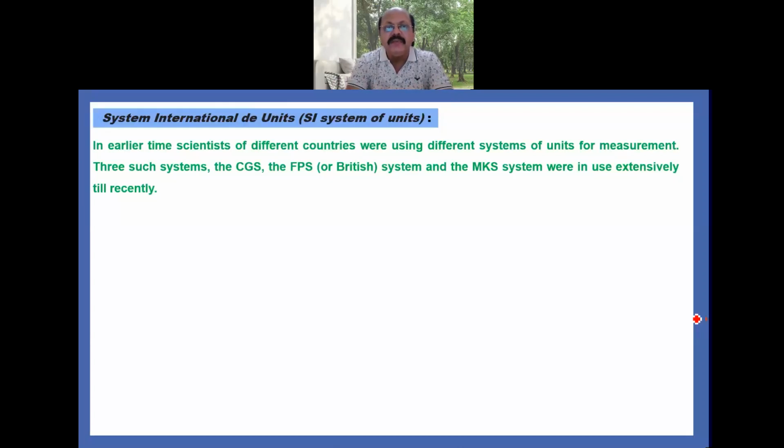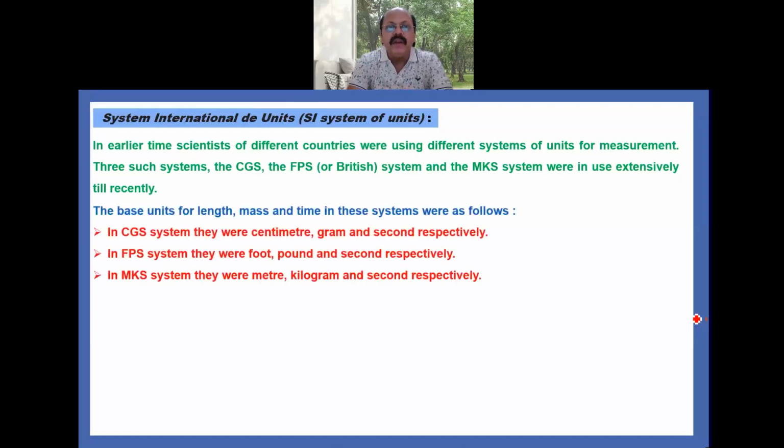Three such systems, CGS, FPS and MK, were in extensive use till recently. The basic units for length, mass and time in these systems were as follows.